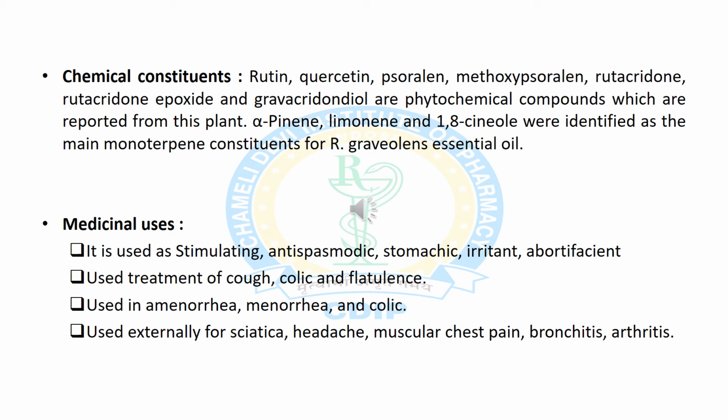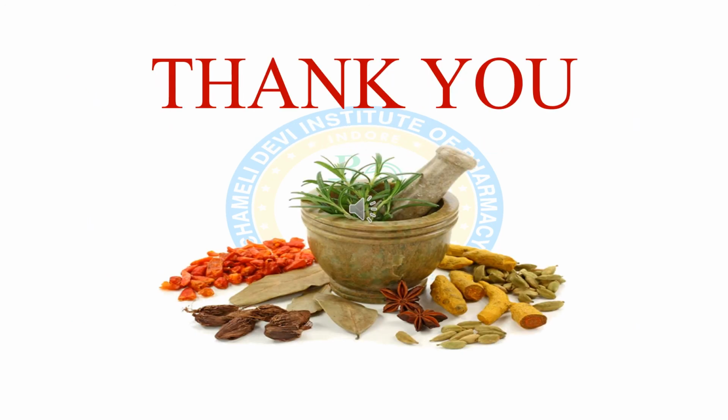Now we will discuss various medicinal uses of the ruta tree. It is used as a stimulant, antispasmodic, stomachic, irritant and abortifacient. It is used in treatment of cough, colic and flatulence. It is used in menorrhea and colic, and it is externally used in sciatica, headache, muscular chest pain, bronchitis and arthritis.